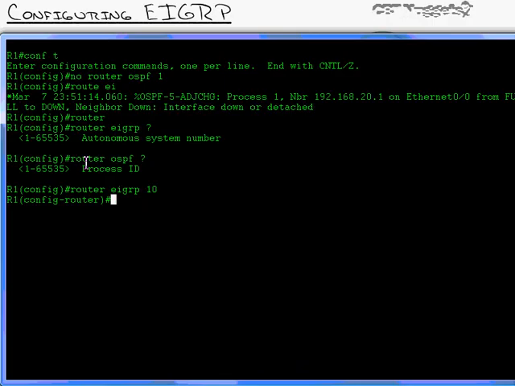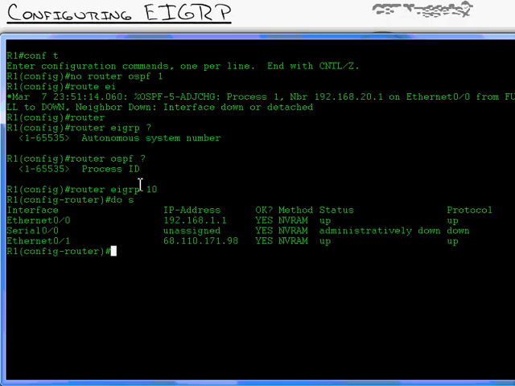So once we're under the router EIGRP process, we turn on EIGRP in the same way that we do every other routing protocol. So I'm going to type in a show ip interface brief. This is my internet router. I've got the 192.168.1.1, and that's my internet link. I don't want to run EIGRP on my internet link, or else I could form relationships with my internet service provider if they happen to run EIGRP. That'd be very doubtful, but you never know.